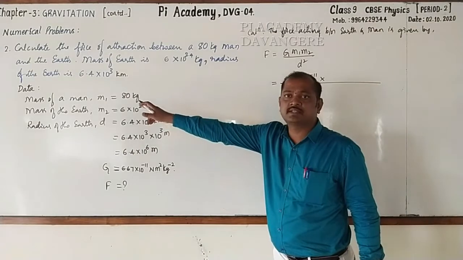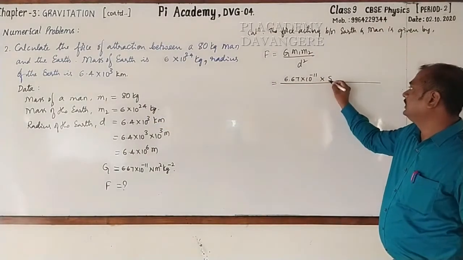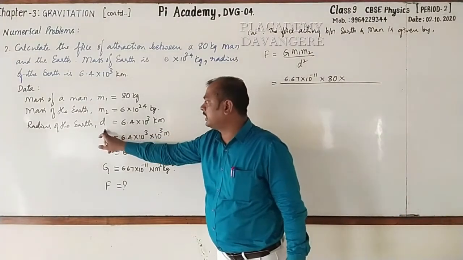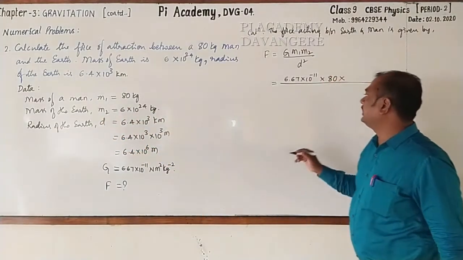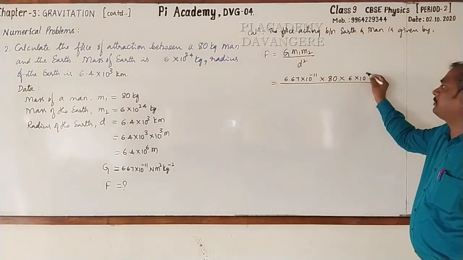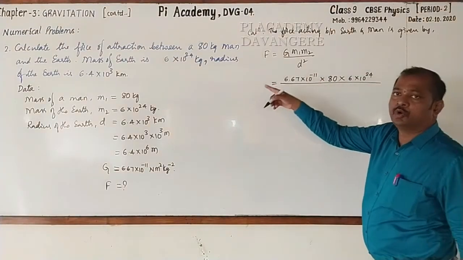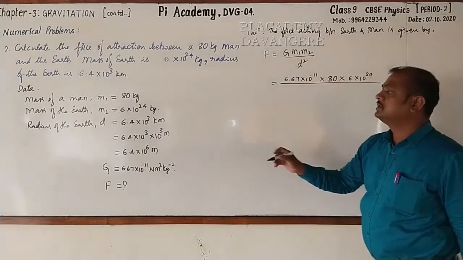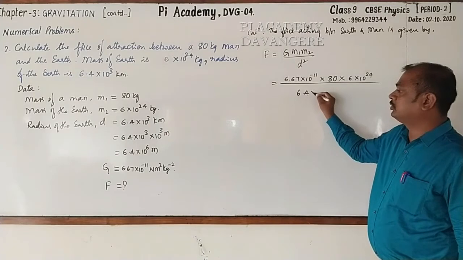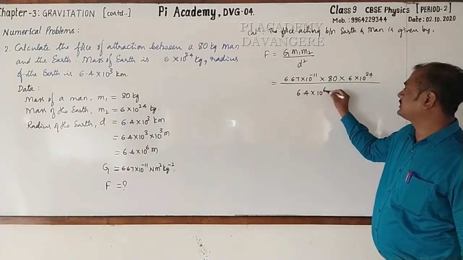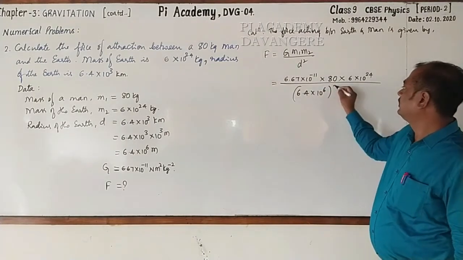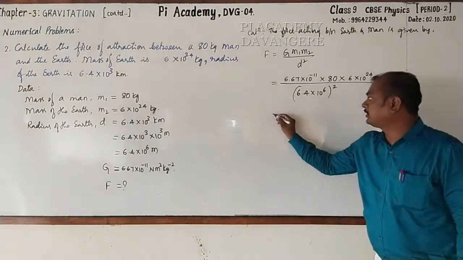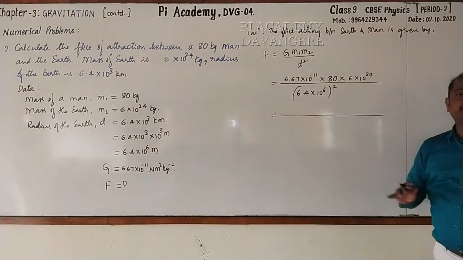M1 is the mass of a man. How much is it? It is 80 kg, into M2, mass of the earth. We are very familiar with that. This is 6 into 10 raised to the power 24 kg, whole divided by d square. That is the radius of the earth. It is 6.4 into 10 raised to the power 6 whole raised to the power 2, because d square is there. I have already taught you how to solve this type of problem.